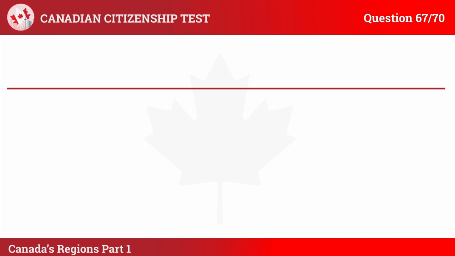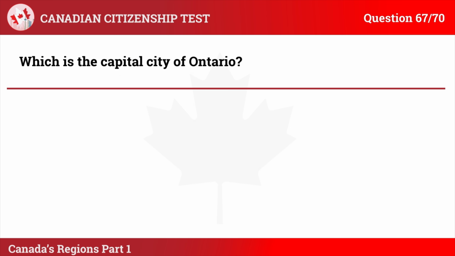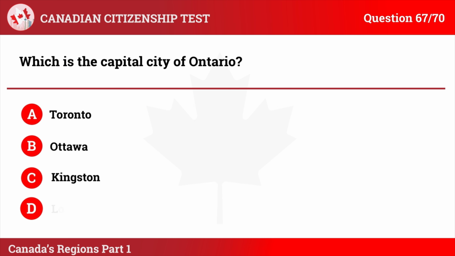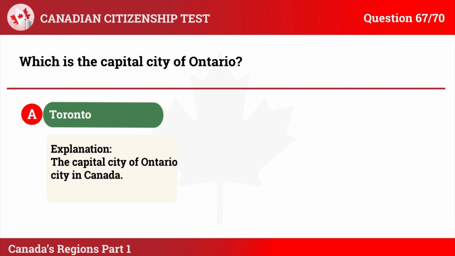Question 67. Which is the capital city of Ontario? A. Toronto. B. Ottawa. C. Kingston. D. London. The correct answer is A. Toronto. Explanation: The capital city of Ontario is Toronto, which is also the largest city in Canada.